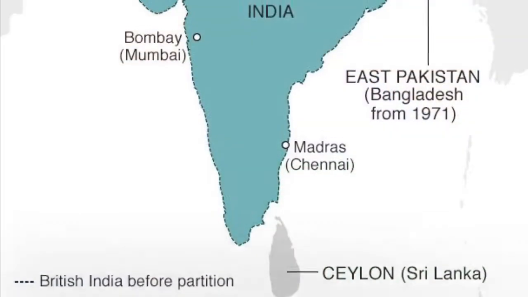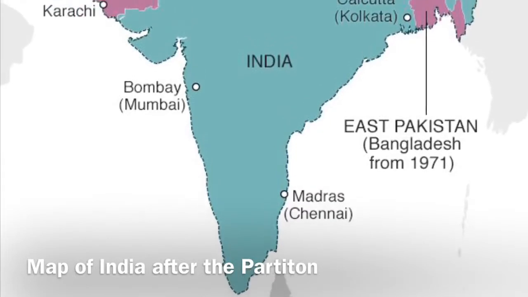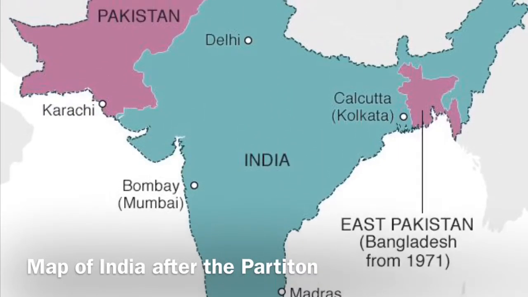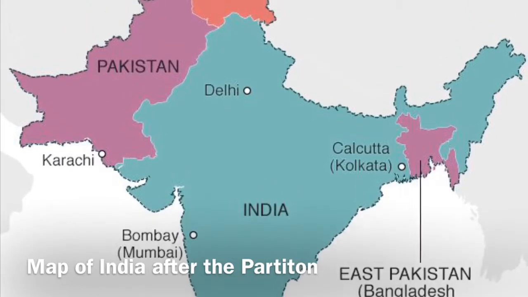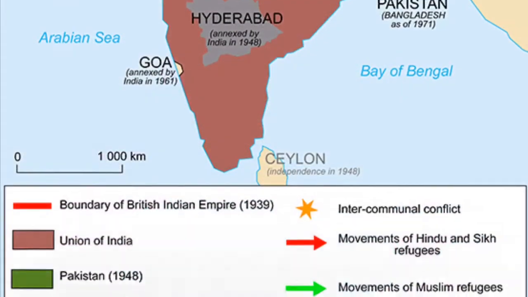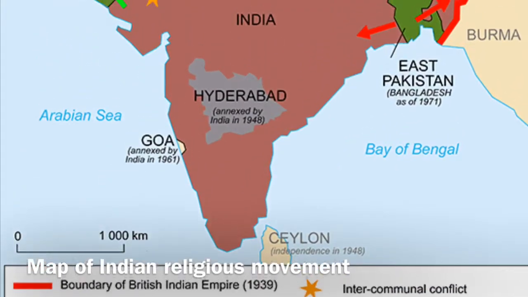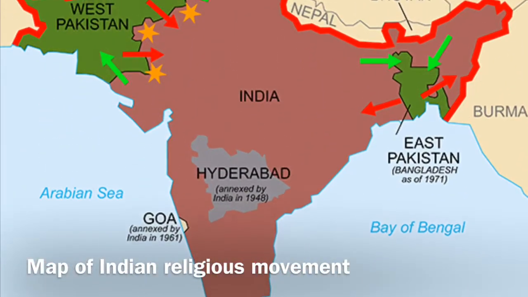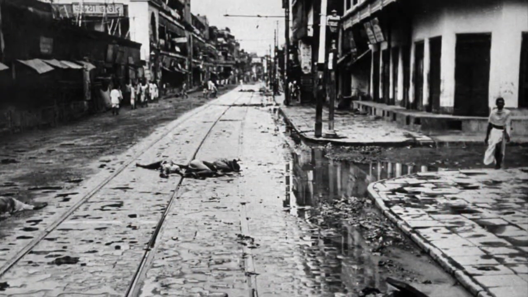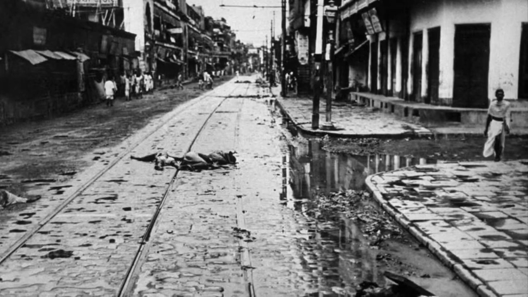The partition of India brought independence and freedom to a nation that had wanted it for decades, but it also brought conflict and chaos that hasn't been forgotten. India was split into two nations, Pakistan and India. Pakistan was a predominantly Muslim country, while India was a nation with a majority of Hindus and Sikhs. The great nation of India was split due to religious differences and divides, which was the cause of the horrific violence that ensued.